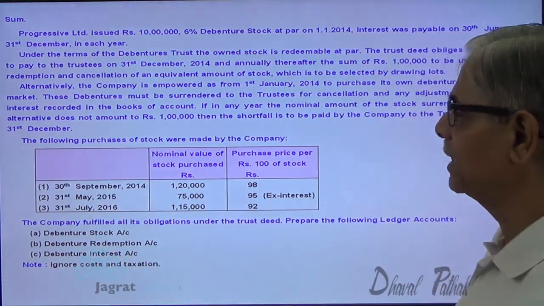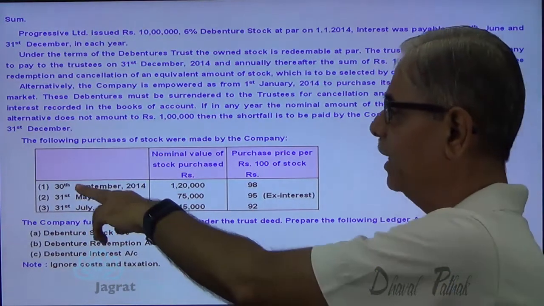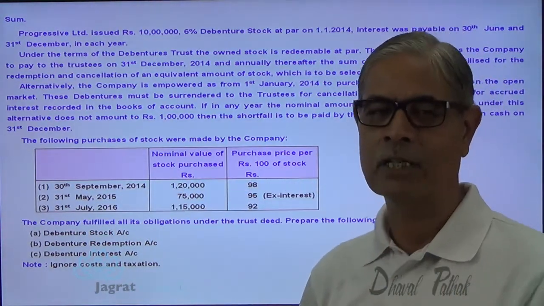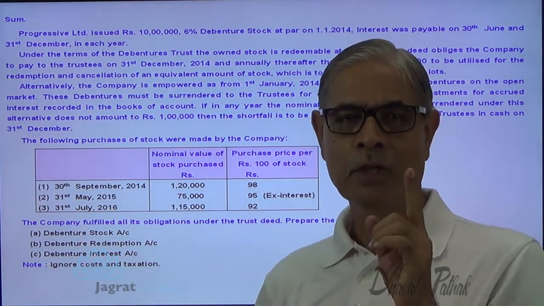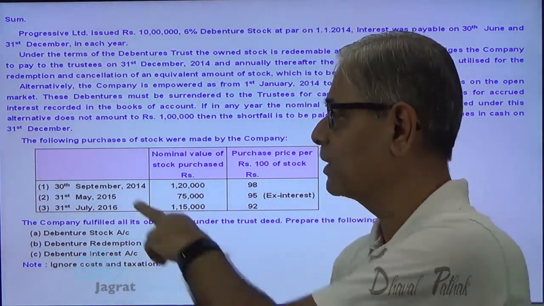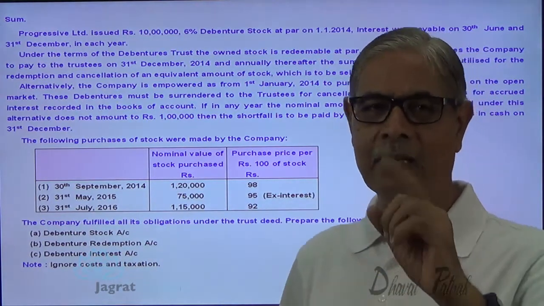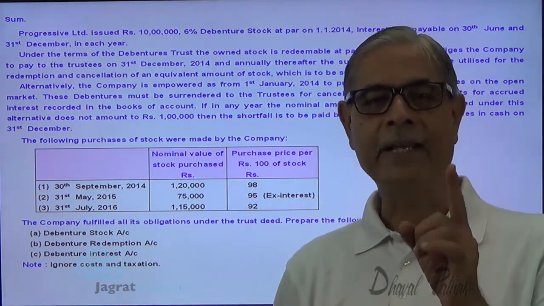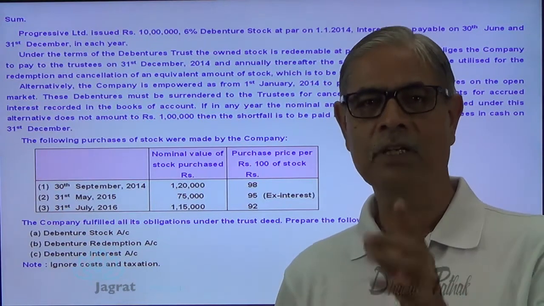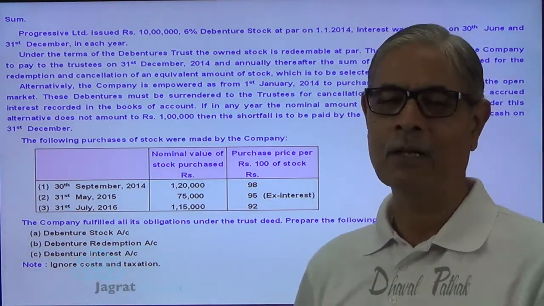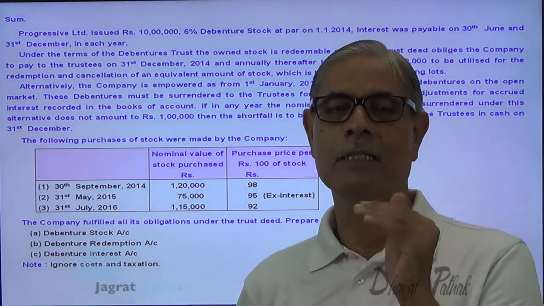The following purchases of stock were made by the company. In the year 2014, 1,20,000 stock was purchased, so debentures redeemed to the extent of 1,20,000 on the date of purchase. In the second year, the company has purchased 75,000 debentures only, and the annual redemption has to be 1 lakh. So 75,000 own debentures are purchased and cancelled.